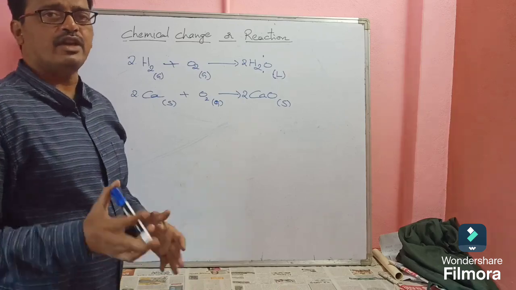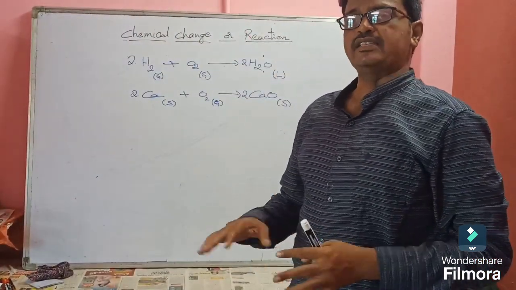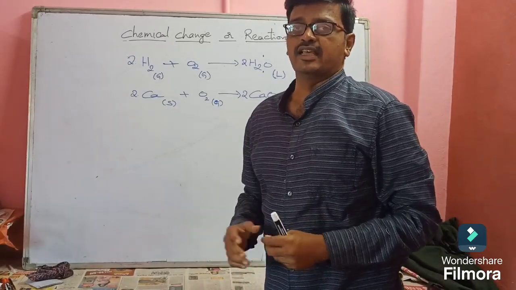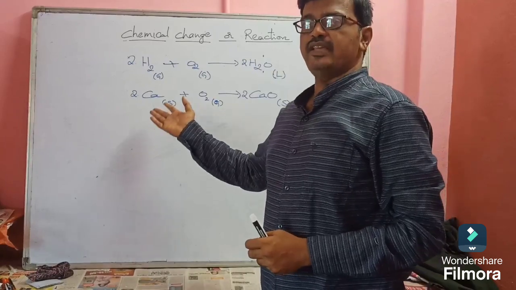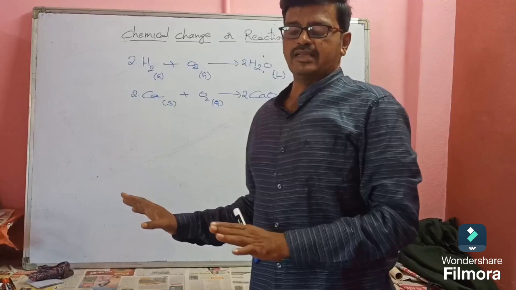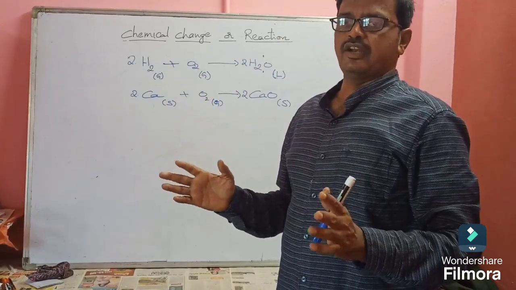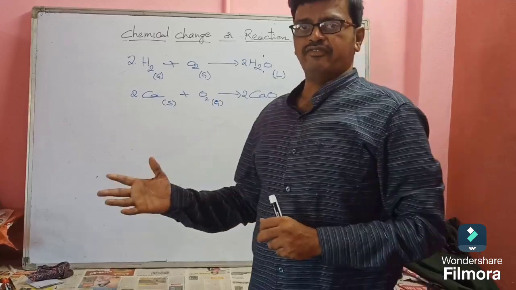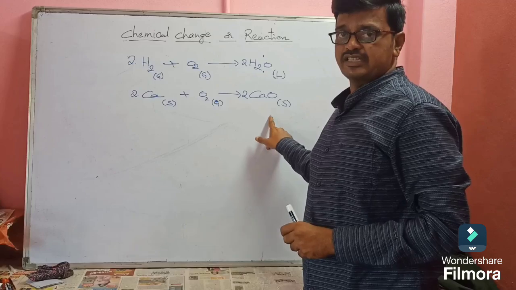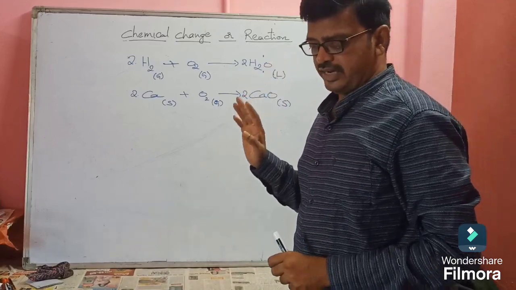See, in exams we get equations like this. Given the equation, what is the physical state of calcium? So what is the answer? The physical state of calcium is solid at room temperature. Anything we are asked means at room temperature only, that is, its physical state in normal conditions. Okay, what is the physical state of calcium oxide? It is solid at room temperature. Understand everyone?